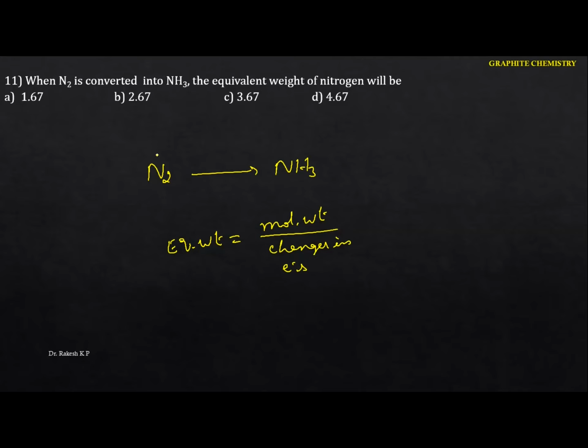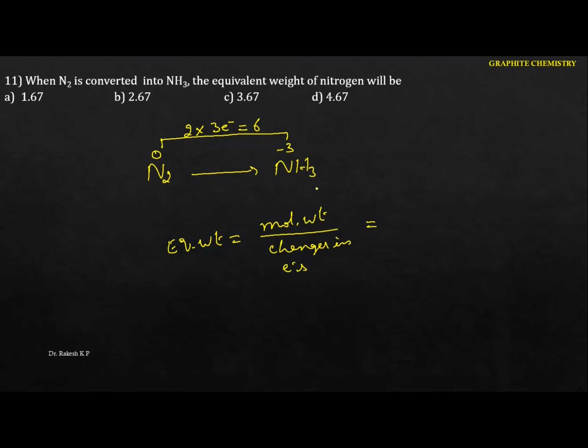Just identify: initially the oxidation state is 0, and here we are going to get -3. So what will be the change in electrons? Here there is a change of 3 electrons, a decrease by 3 electrons. But see the next one here, one nitrogen atom decreases by 3 electrons. How many nitrogens do we have? 2. That means I write 2 into 3. The total electron change is 6.